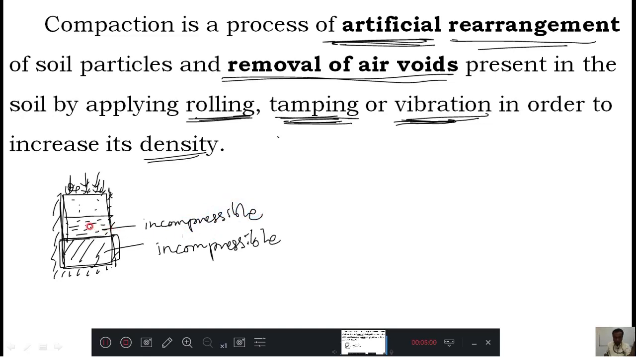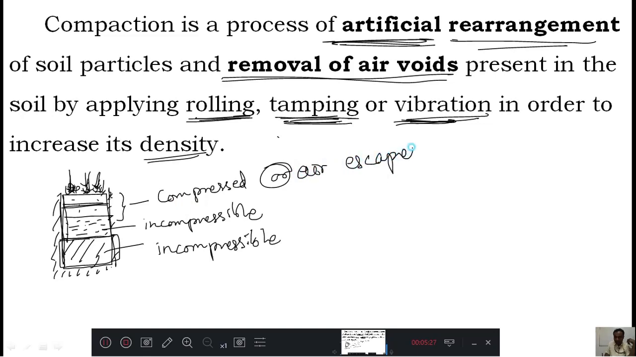That also doesn't reduce its volume. Therefore, whenever we put a load, that is rolling, damping or vibration, then this air will get compressed. Air is not incompressible. Air will get compressed. When that air gets compressed, sometimes even air escapes also. This air not only gets compressed, the air will escape.